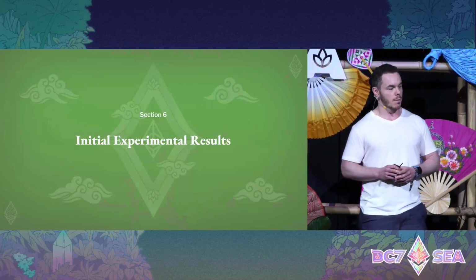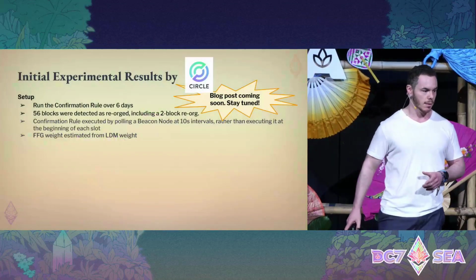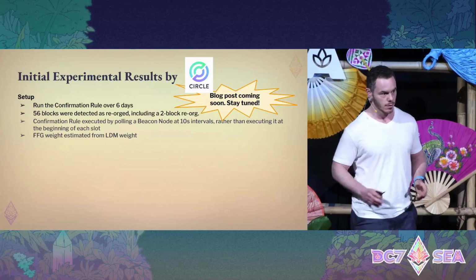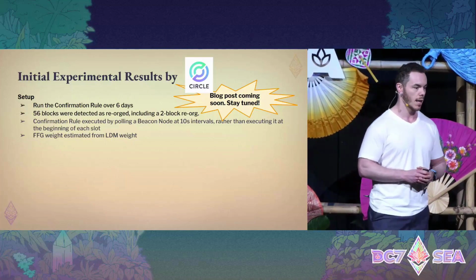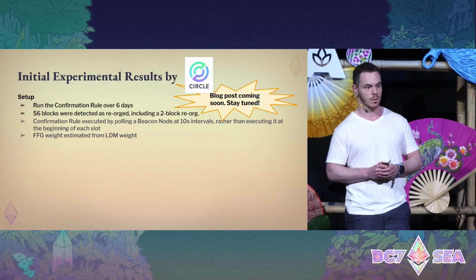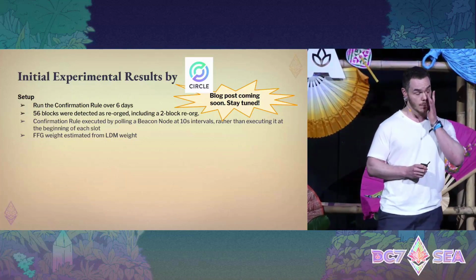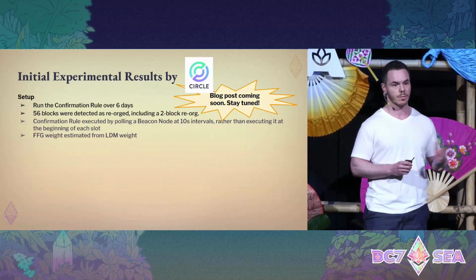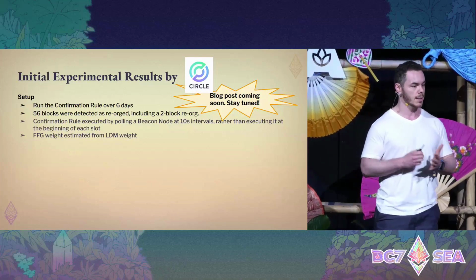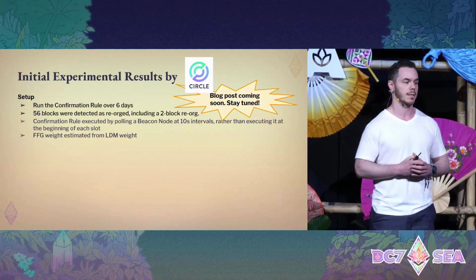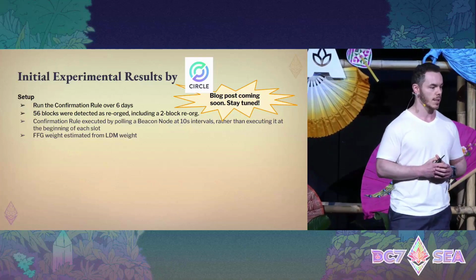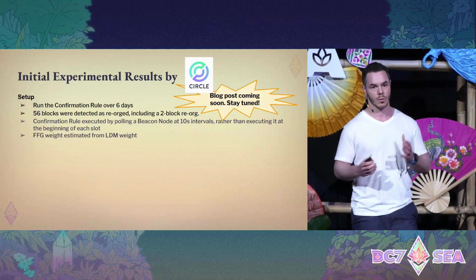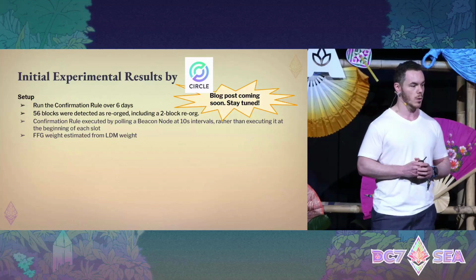Just going through some initial experimental results that are due to Circle, so thank you, Circle, for running them. There is a blog post actually coming out soon, so stay tuned. The setup was they ran the confirmation rule over 6 days. They detected over these 6 days 56 blocks that were reorged. Some also were 2-block reorgs.